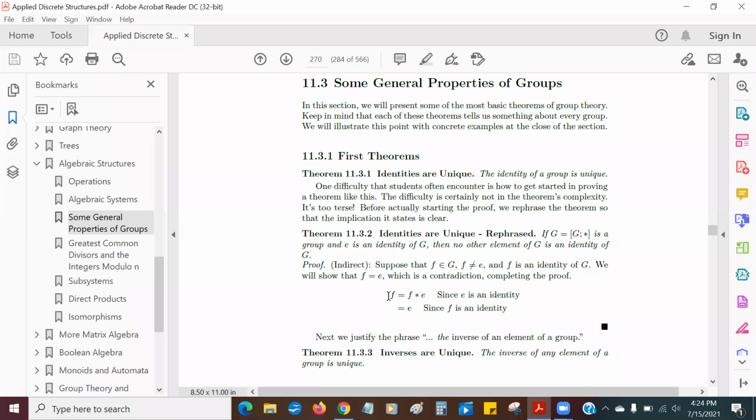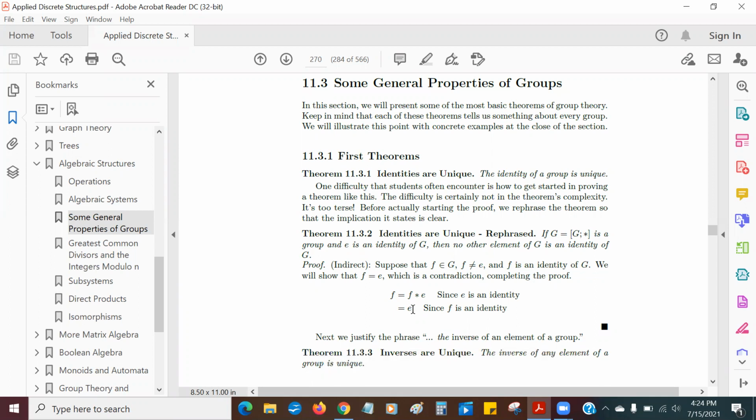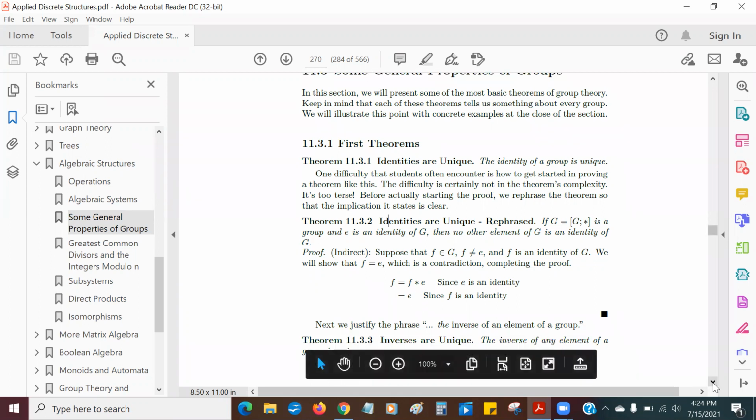Why? Because F is equal to F times E, because E is an identity, but F times E is equal to E. So F equals E. So we see that there's just one identity, and that's it. So every group has one and only one. We said that groups have to have an identity element, but we've proven that there can only be one identity element per group. That's a nice thing.